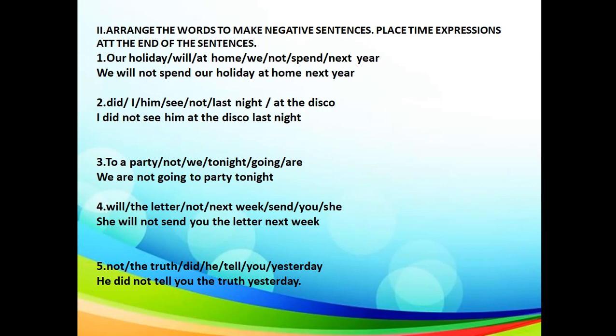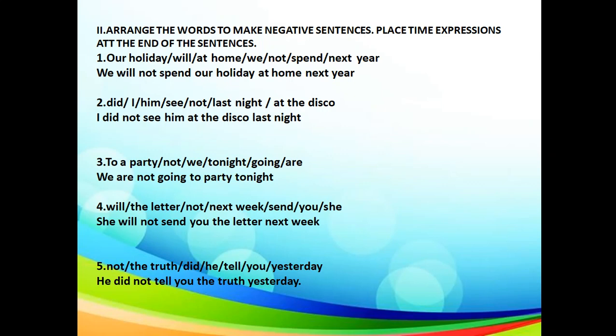So, look at the first sentence. Our holiday will at home we not spend next year. That's a bit complicated sentence and we will need time to prepare. We will need time to think. Okay. The answer will be here. See that you put the subject first. The subject is we. So we will not spend our holiday at home next year.